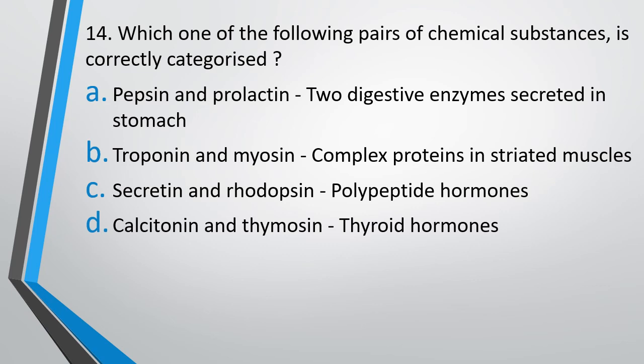Which of the following pair of chemical substances has been correctly categorized? The correct answer is option B, troponin and myosin. These are complex proteins that are found in striated muscle. Prolactin in option A is not a digestive enzyme. Rhodopsin is not a polypeptide hormone in option C, and thymosin is not secreted by thyroid in option D.